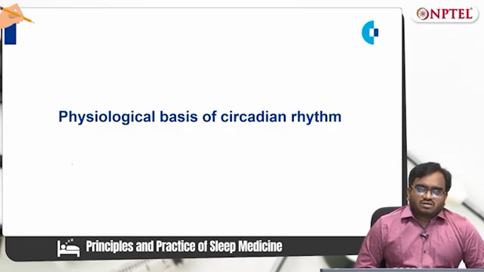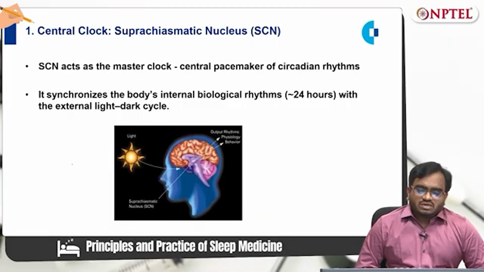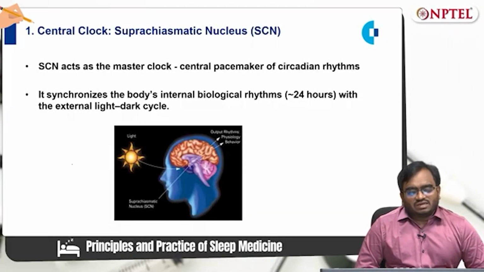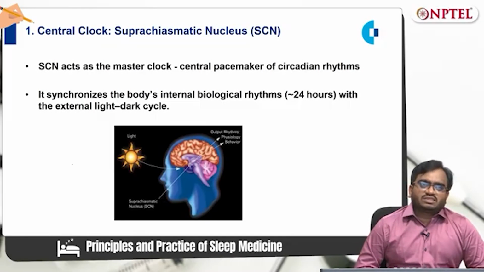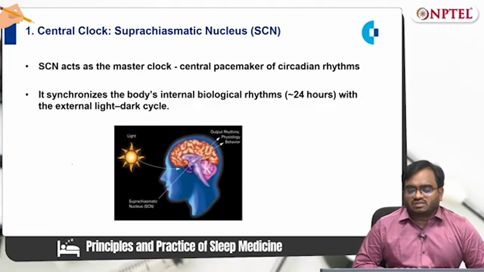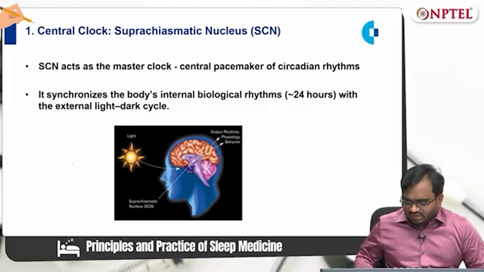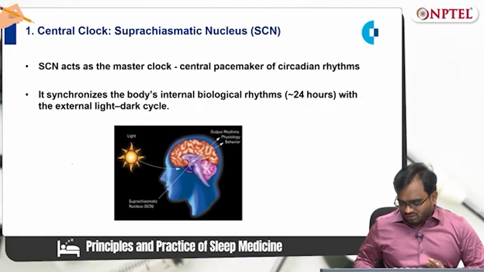Next, we are going to see the physiological basis of circadian rhythm. Number one, the central clock, which I have seen earlier, the suprachiasmatic nucleus. That is, the suprachiasmatic nucleus acts as a master clock, which is the central pacemaker of circadian rhythm. It synchronizes the body's internal biological rhythm, roughly for a period of 24 hours, with the external light-dark cycle. So, the central clock is the suprachiasmatic nucleus.